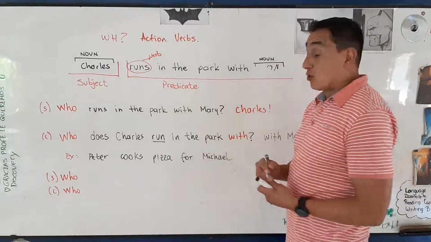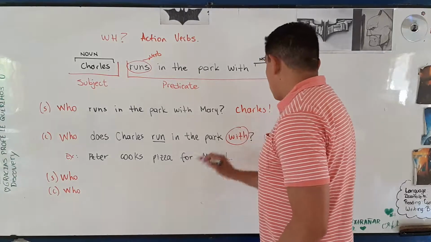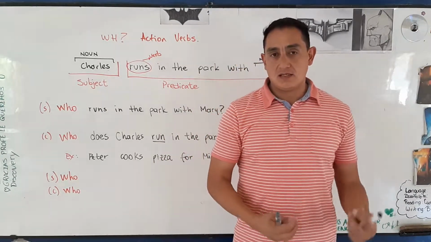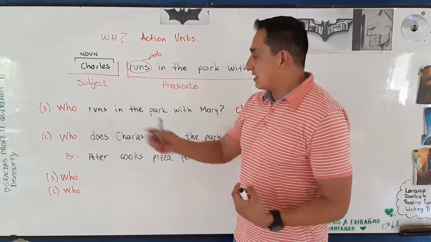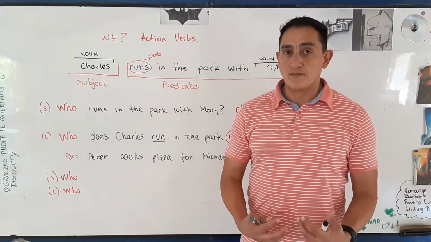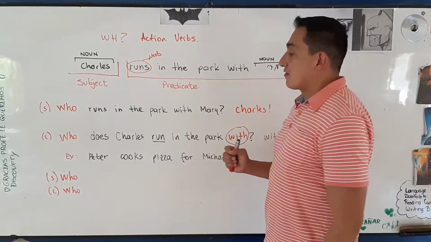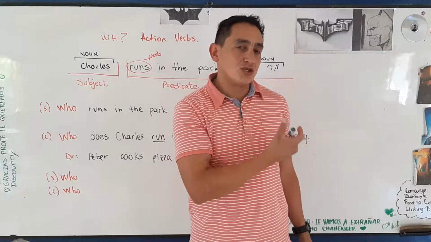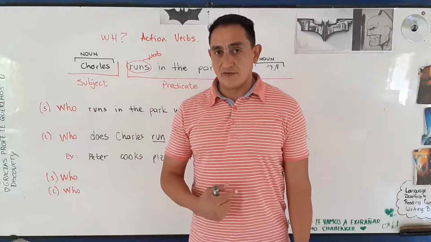And this is very important, because this with is what makes sense. Alright? That is how this sentence makes sense. It is understandable. If you don't use with, the sentence is not complete. You have to use a preposition that goes along with the verb.